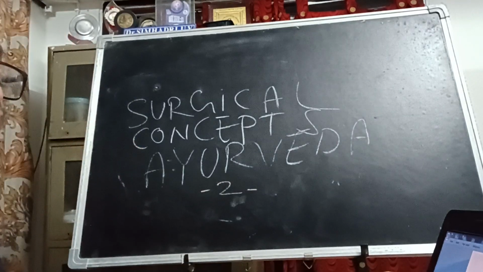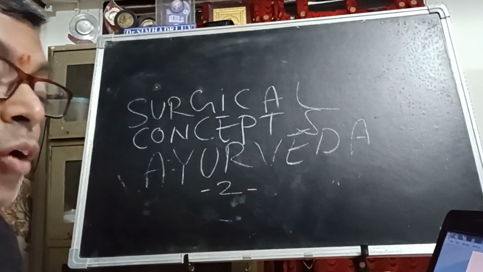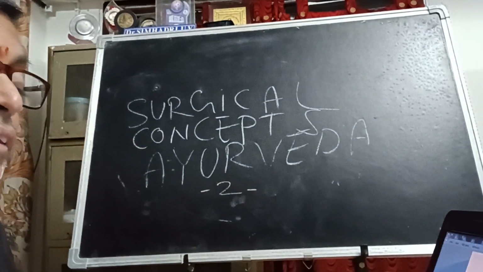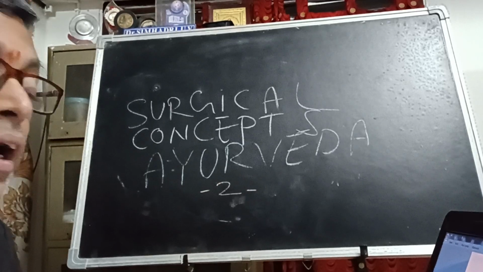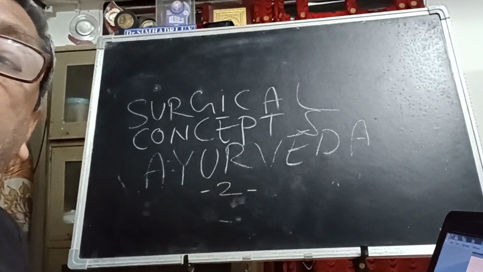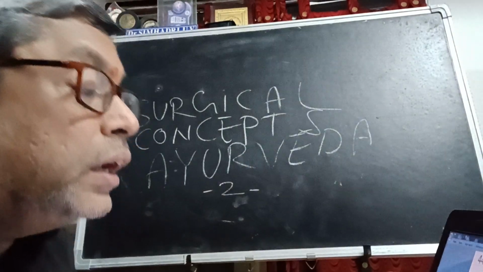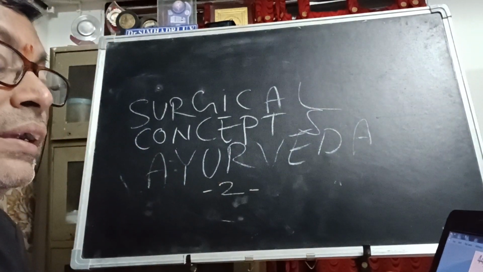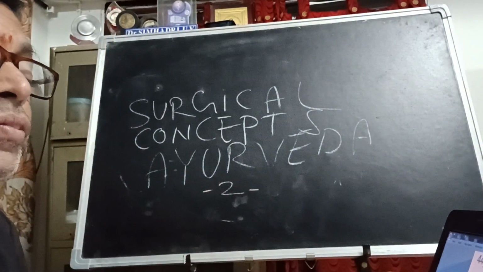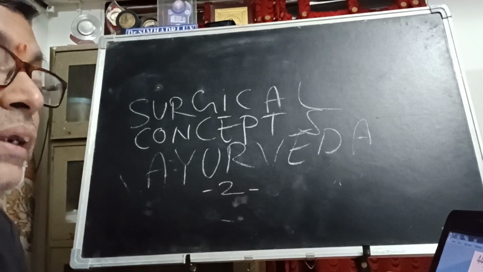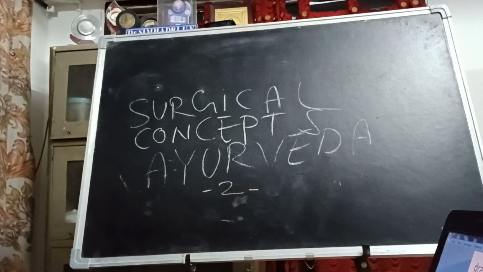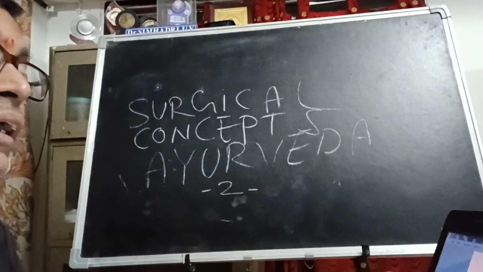That is chapter 44. Chapter 45 deals with the properties of liquids and substances, Drava Dravya Vidhi Adhyaya. And the last one, 46, deals with the different foods and their preparations. Annapana Vidhi is clearly mentioned in chapter number 46.